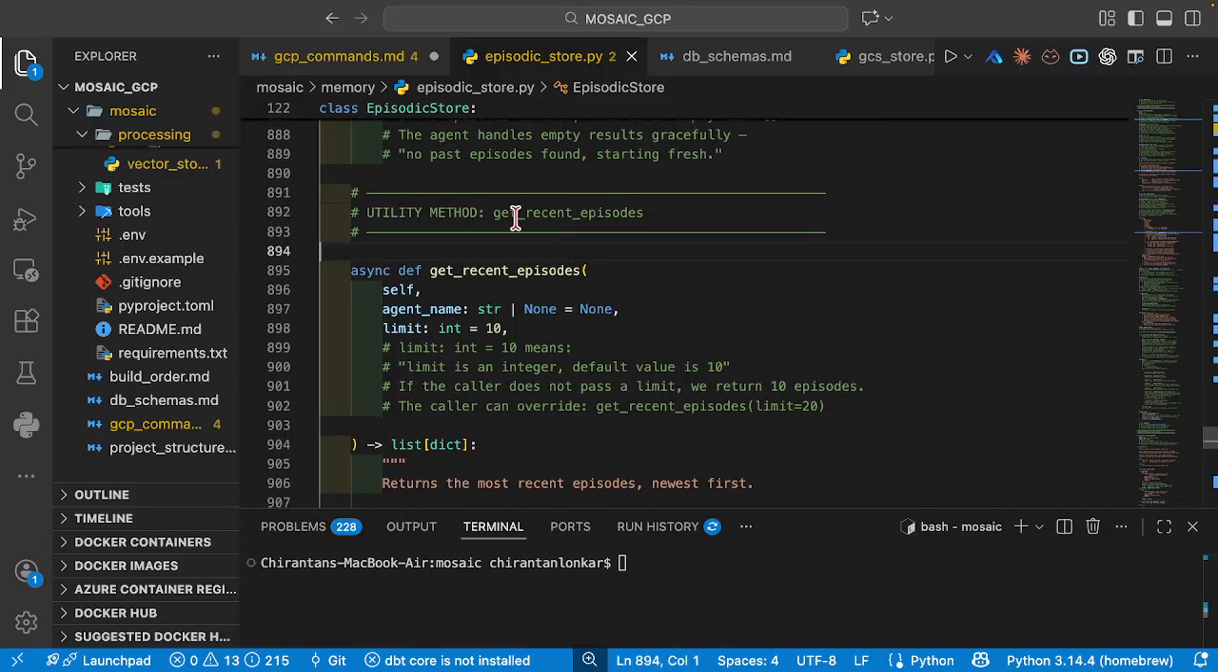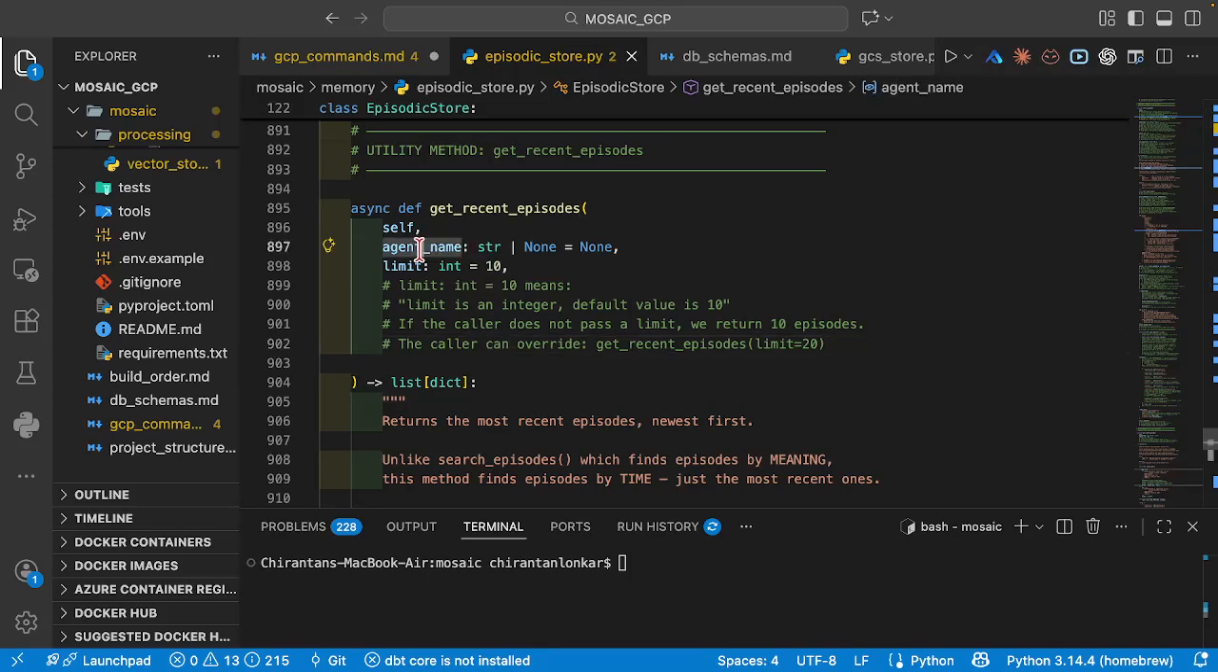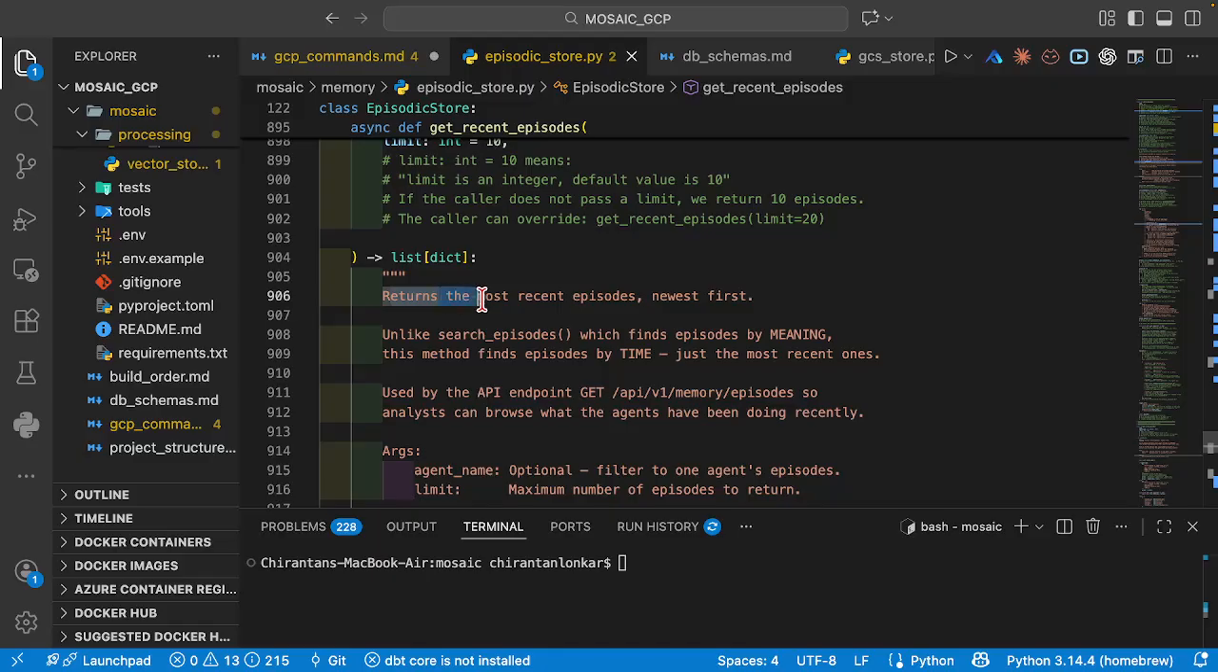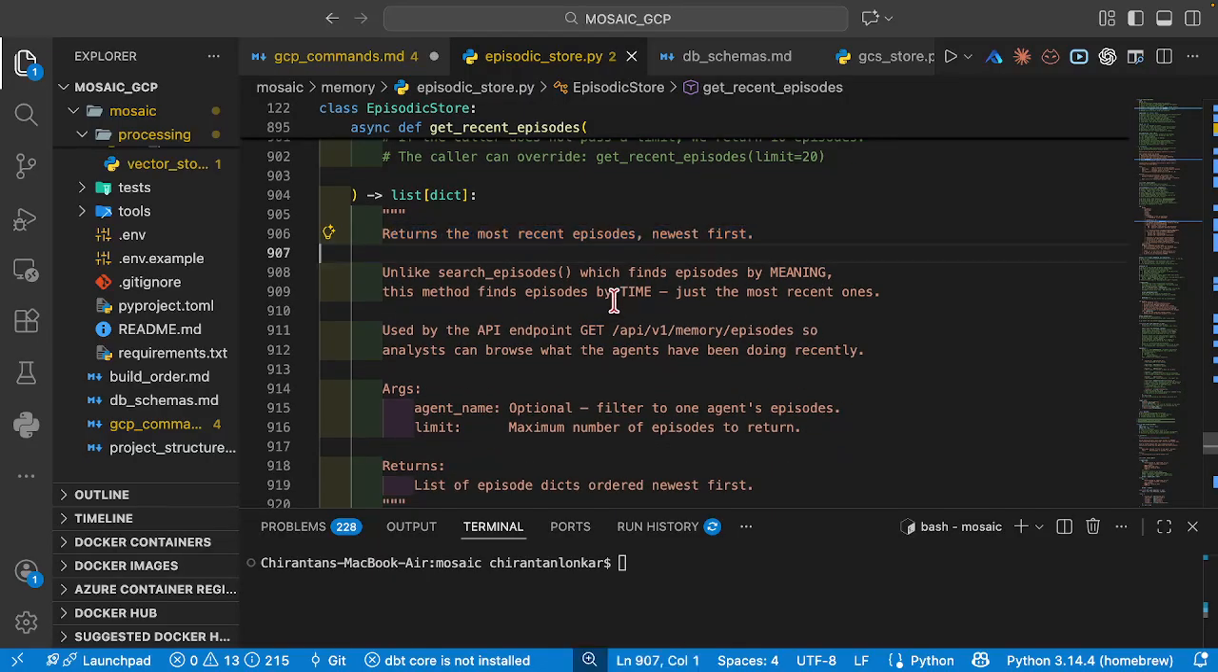Then we're going to create one more async function called get recent episodes, which takes the agent name and the limit. Limit is 10, which means we only want 10 outputs. If the caller does not pass the limit, we return 10 episodes. And what does it give in the output? It gives a list of dictionaries. What does get recent episodes do? It returns the most recent episodes, newest first.